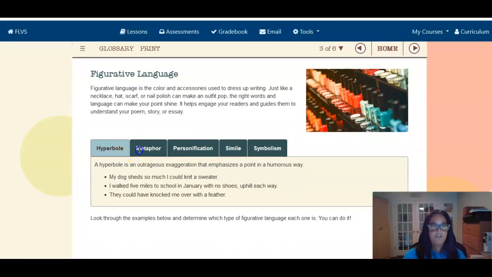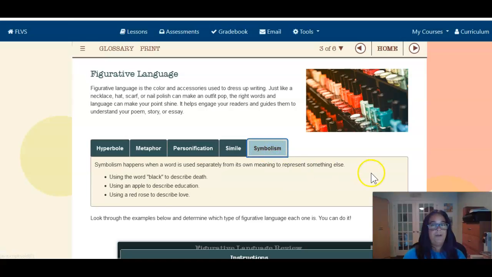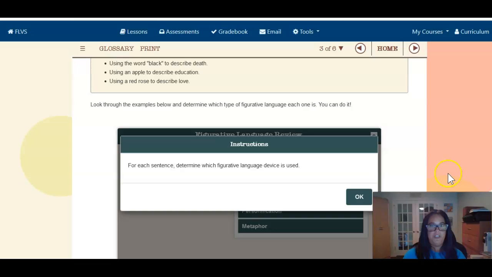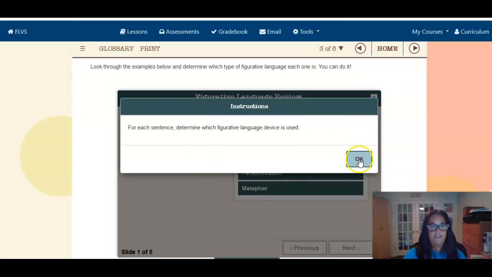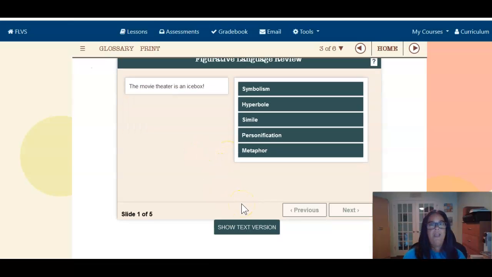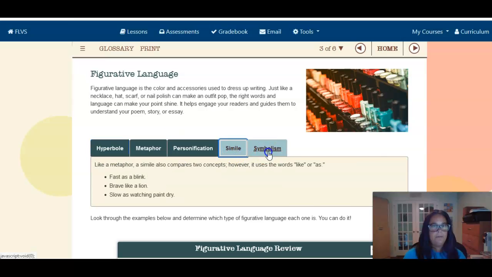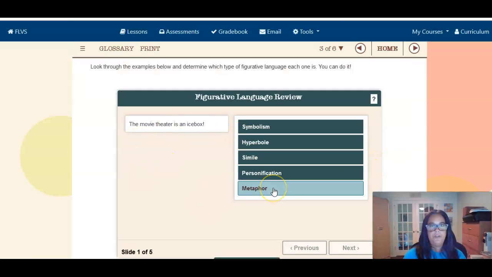Also, sometimes you'll see tabbed information. So make sure you click on all your tabs to obtain all the information. And here's the most important part. In all of the lessons, you're going to have these interactive activities. This is where the learning happens. This is where you're actually going to learn the material and apply the information. So you'll read it here quickly, and then you're going to apply what you learned and practice it.